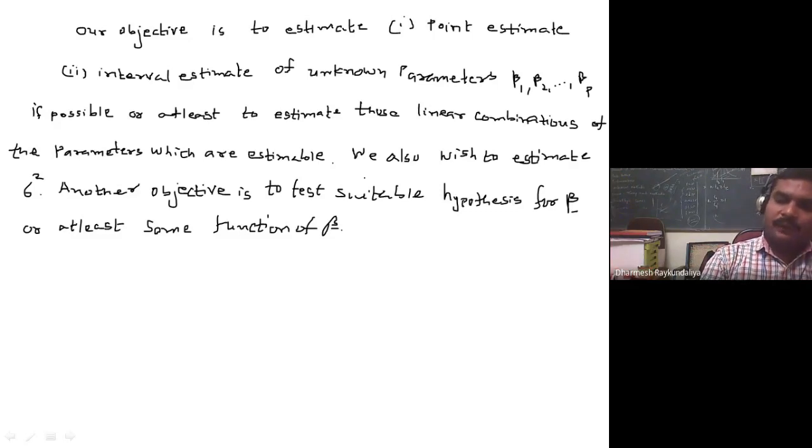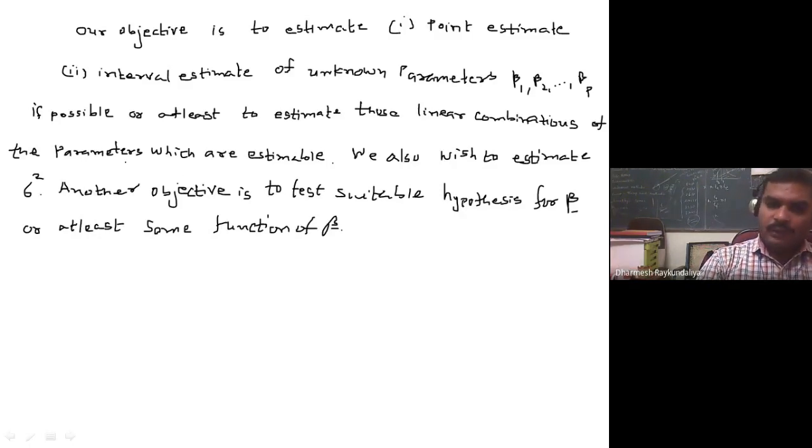And suppose we fail to obtain a unique estimate of the parameters beta 1, beta 2, beta p, the next question is, can we at least obtain the estimate of those linear combinations of parameters which are estimable? So we try to form some linear combinations of parameters beta 1, beta 2, beta p, and estimate those if we are not in a position to obtain individual estimates of the parameters. We also have one more parameter, sigma square, and we also wish to estimate sigma square.